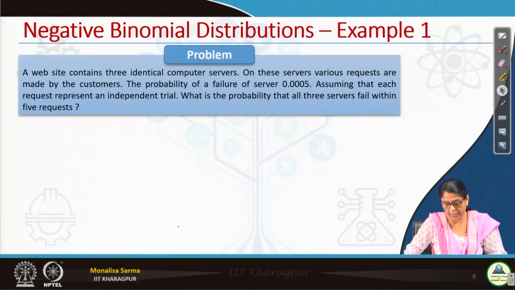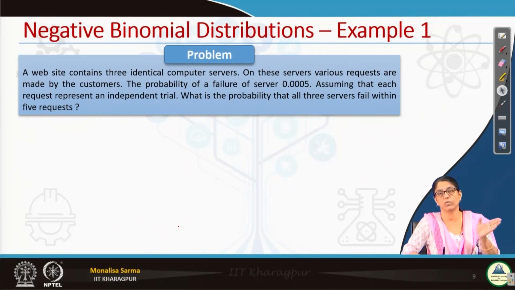So, we will see an example. A website contains 3 identical computer servers. On these servers, various requests are made by the customers. The probability of failure of a server is 0.0005, assuming that each request represents an independent trial. Here also trials are independent, like what we have seen in binomial distribution. What is the probability that all 3 servers fail within 5 requests? See here, interesting question. We have to find out the probability that all 3 servers fail within 5 requests.